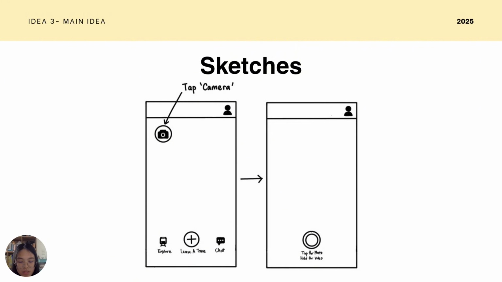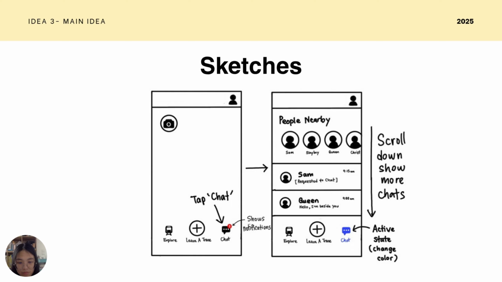Next, by pressing the camera button, users can capture a screenshot of their AR view, including any drawings or visual elements they've added. When users tap the chat icon, they can browse profiles of nearby commuters and send friend requests to start a conversation.